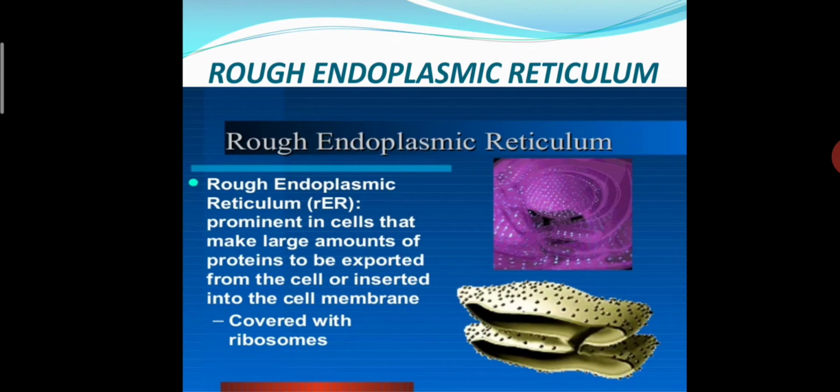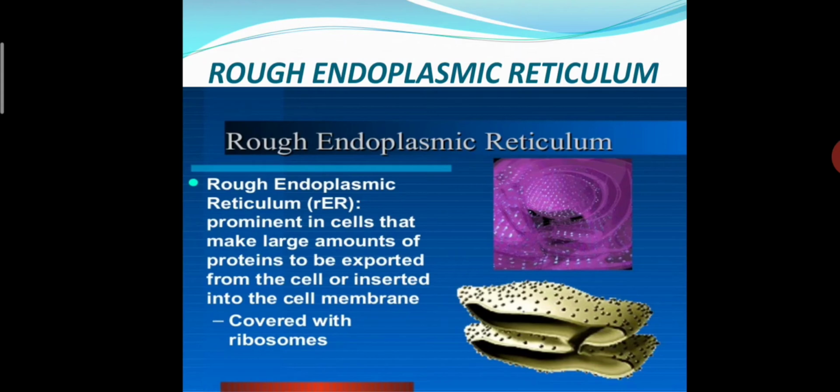Rough endoplasmic reticulum, RER, is prominent in cells that make large amounts of proteins to be exported from the cell or inserted into the cell membrane. So what is the main function of endoplasmic reticulum? We see that it helps in transport of substances. So what does this rough endoplasmic reticulum do? It makes a large amount of protein which is exported from the cell.